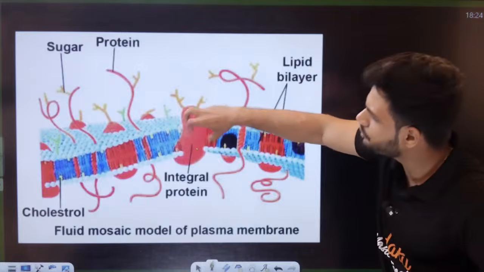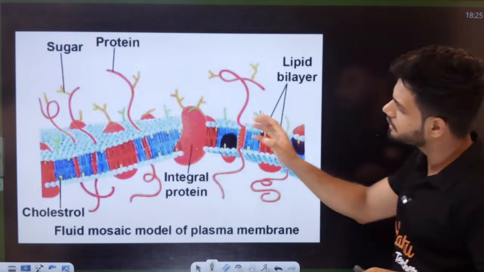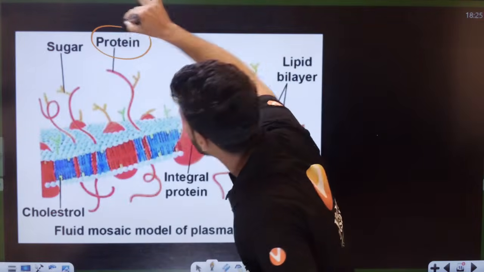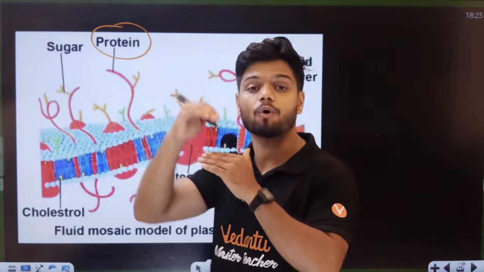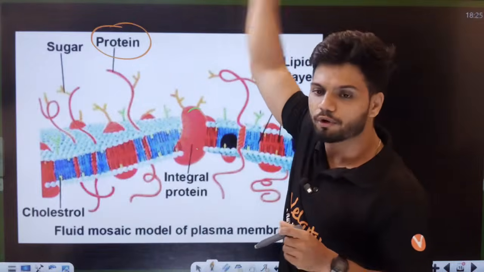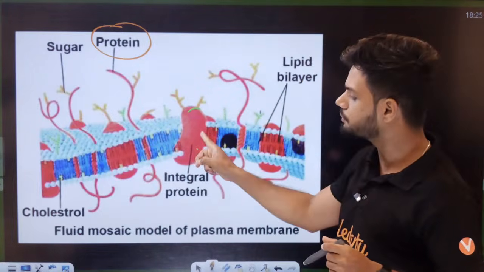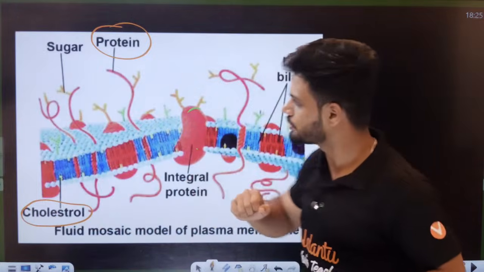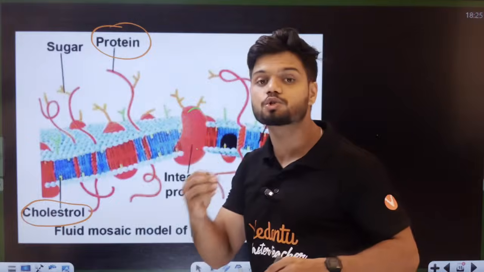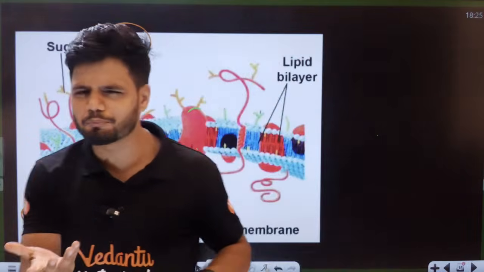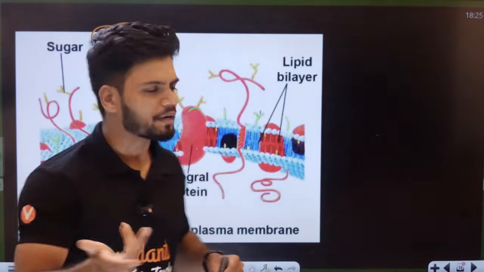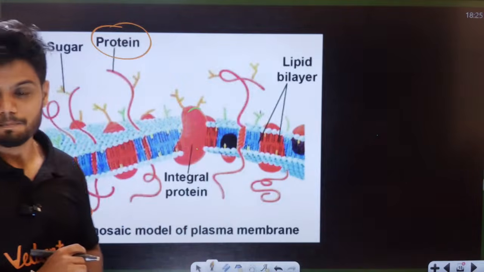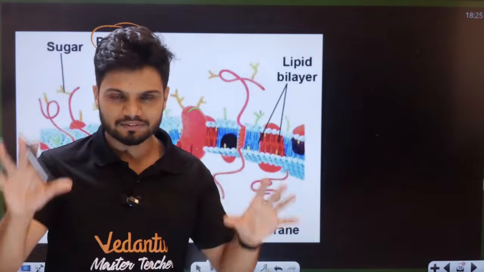This integral protein is very difficult to remove. Students, do you see one more protein here? Protein on the outside. This is called peripheral protein. Peripheral protein is protein on the outside. You can just hold and remove it. Very easy to remove. There is cholesterol, students. Cholesterol is your stabilizing agent here. Then we see sugar. Sugar is nothing but carbohydrate. Then we have the lipid bilayer. Now, students, the entire diagram is decoded.